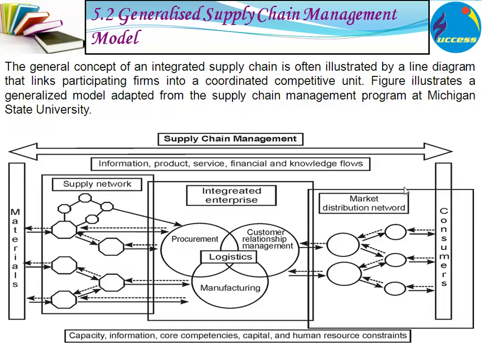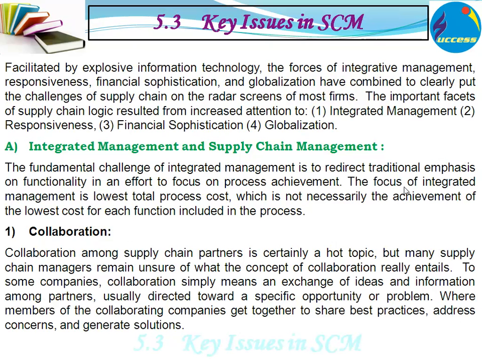So at the very left hand side, raw materials are there, and at the very right hand side, consumers are there. Products are flowing in a forward direction, and a backward dotted arrow is there, that is the reverse flow. Reverse flow is information. So information is coming from consumers and products are going to consumers.